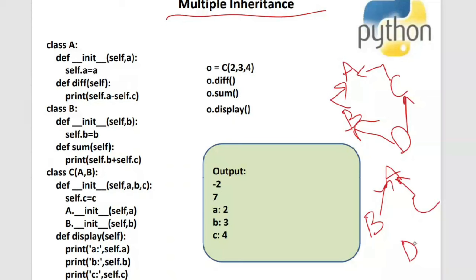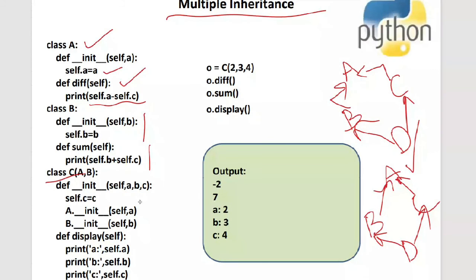Fine. Let me show you the program associated with multiple inheritance. Let me explain this and then I'll show you the execution. I have a class A, which has an instance variable A, and a method which does the difference between A and C, where C is from the C class. B has an instance variable B, and there is a sum method inside B which does the summation of B and C.